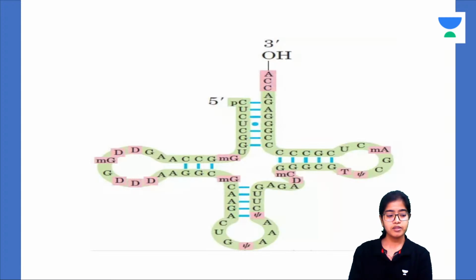How do you describe this? Look at the structure, look at the arms. First of all, what is this structure commonly called? So you can either be asked to name it, or write 2 important characteristics, or describe the structure, or write the function. As Satish has already written the function, very good. Very good, Sanjay. It is tRNA, yes.